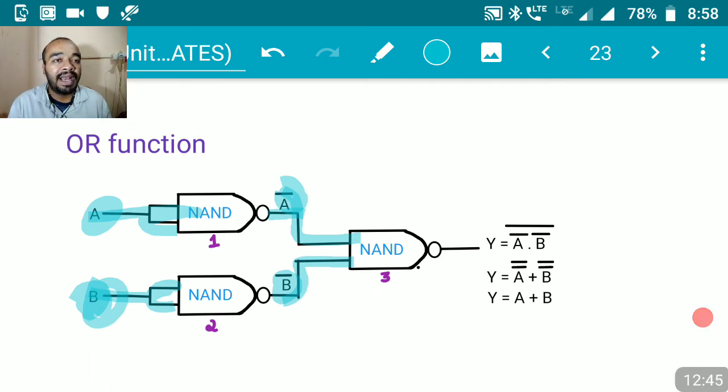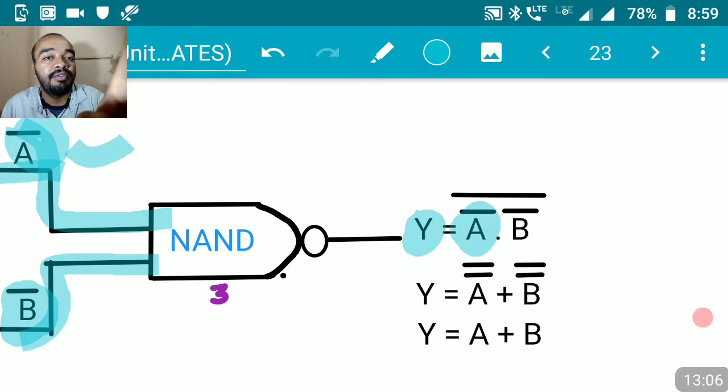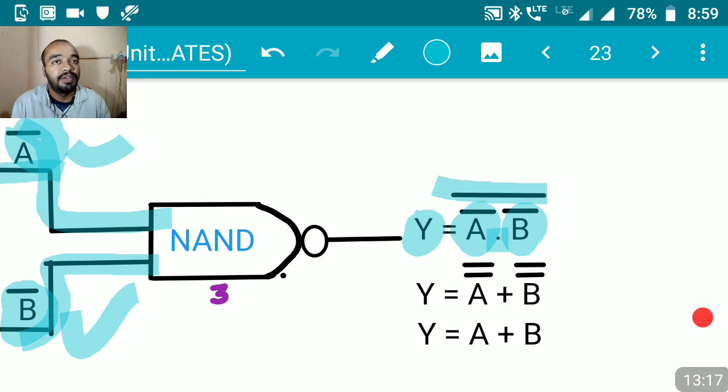So what happens in NAND gate number 3? Here again the NAND gate follows the simple rule. I have the first input and I have the second input. That's it, right? The same thing happens over here also. So output Y is given by A bar, first input, and B bar is my second input, right? Both inputs are taken, ANDing operation is done, and a bar is put over the given equation. So that is the function of the NAND gate.